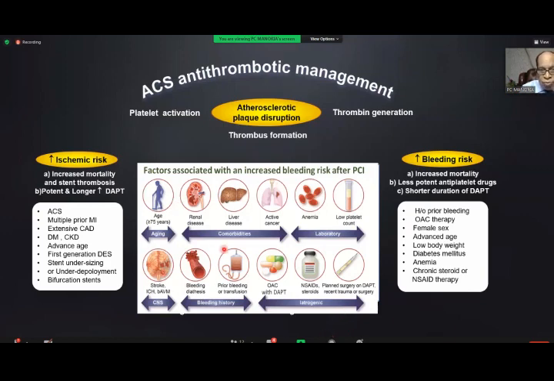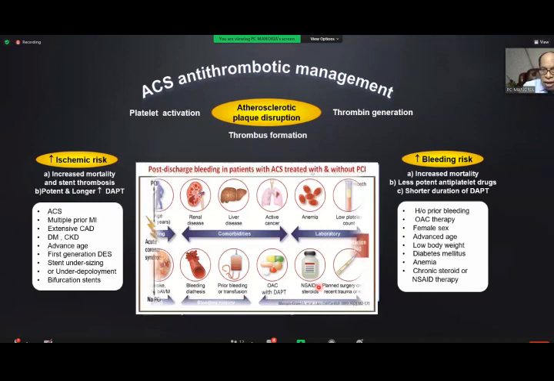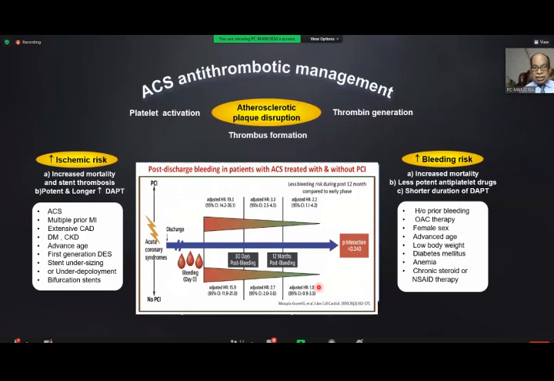So aging, comorbidities, renal disease, very important for increased bleeding and ischemic events. Liver disease, very important. Malignancy, very important, is a highly coagulant state. Anemia and low platelet count in the lab investigation. Stroke, particularly ICH and ABM. And if you have a bleeding diathesis, again, this is a very strong point. OAC with DAPT, triple therapy, you always try to avoid. NSAIDs and steroids, and so on.